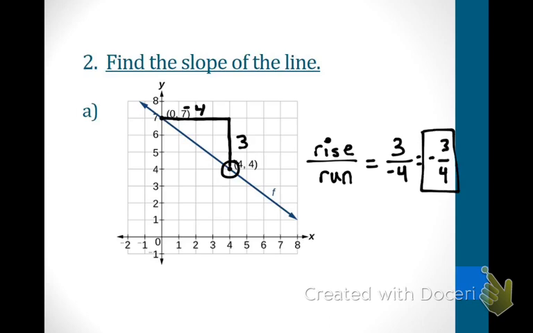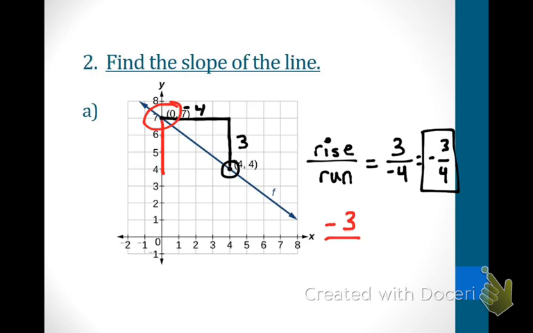What would happen if instead I had started at this point right here to get to that point? Let's see what happens. So I'm starting from that point up there. Count with me how many places I have to go down. 1, 2, 3. Okay? Is that positive 3 or negative 3? Negative 3, because I'm going downward, negative.